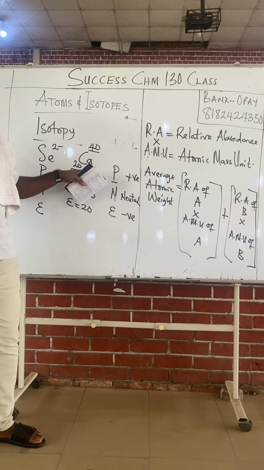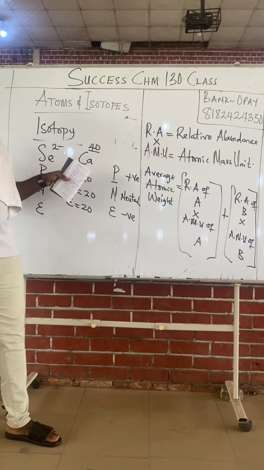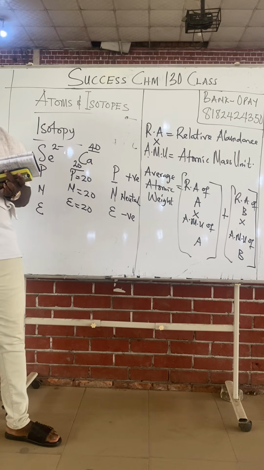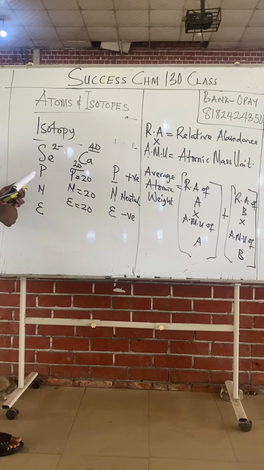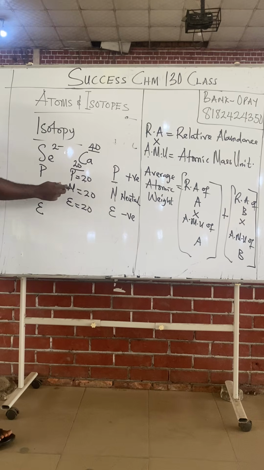If I taught something like this in this class, if you remember, I taught you the number of protons, neutrons, and electrons. I taught it earlier than the topic, but this is where it falls under, protons, neutrons, electrons, the entire isotopes. Class, proton is 20, neutron is 20, electron is 20, because this calcium is uncharged.